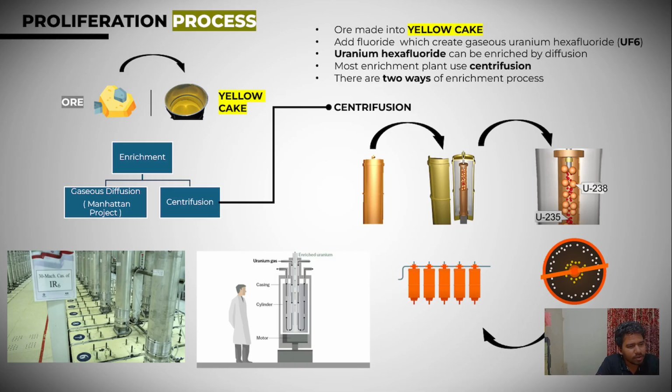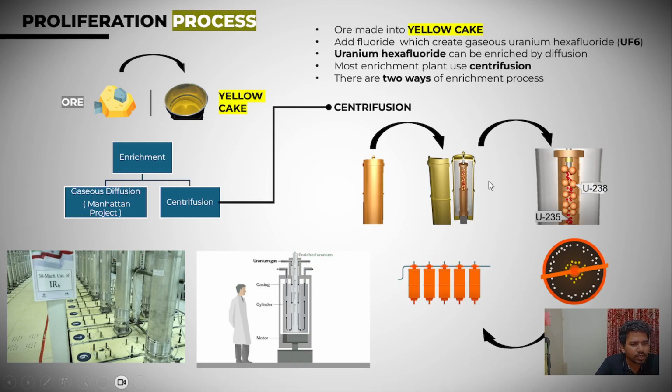And in our modern time, the enrichment process is done in most cases by centrifugation. In the news, you can see many flashing around our media. There we see many tubes in nuclear power plants or nuclear enrichment plants. This is called the centrifuge. It's basically a tube, and if we see the cross section, it looks like this, and this is the main core of the enrichment process.